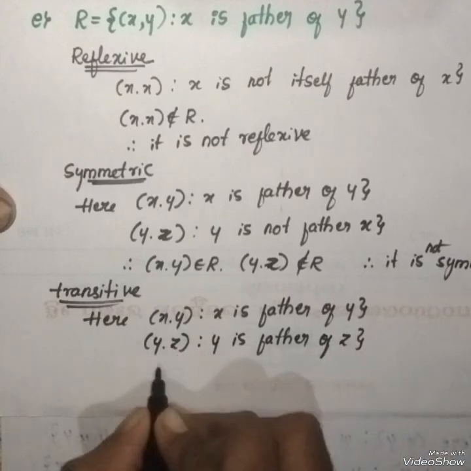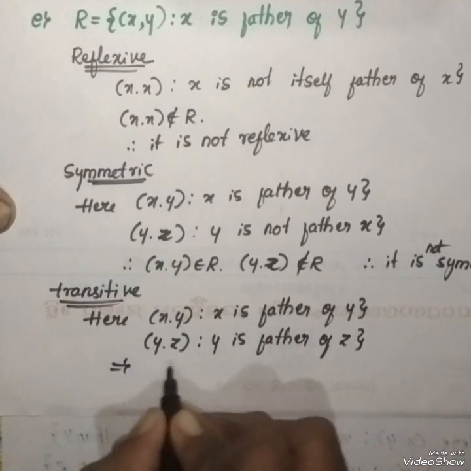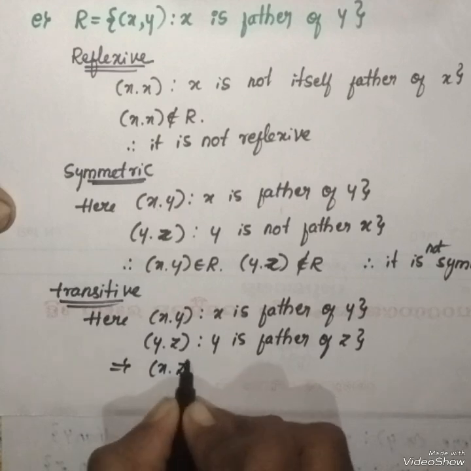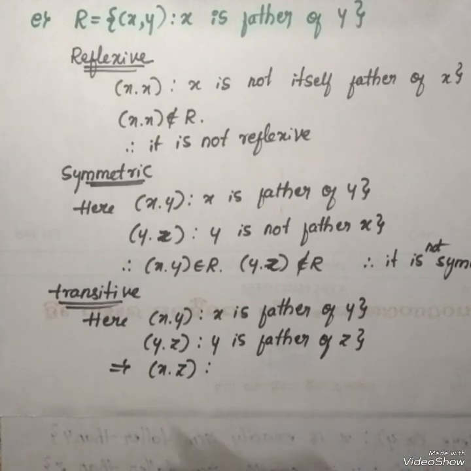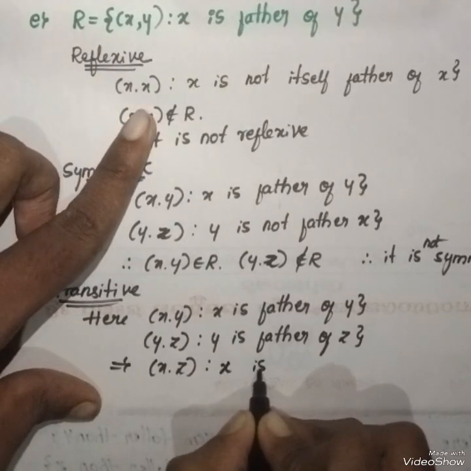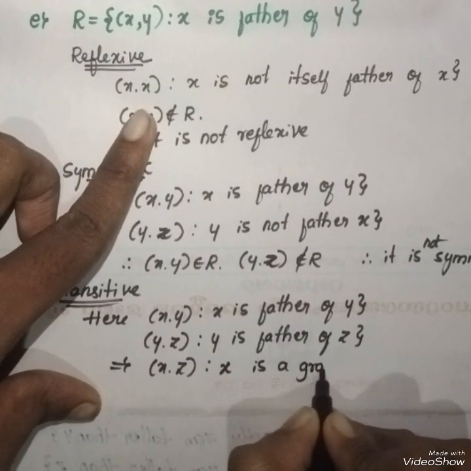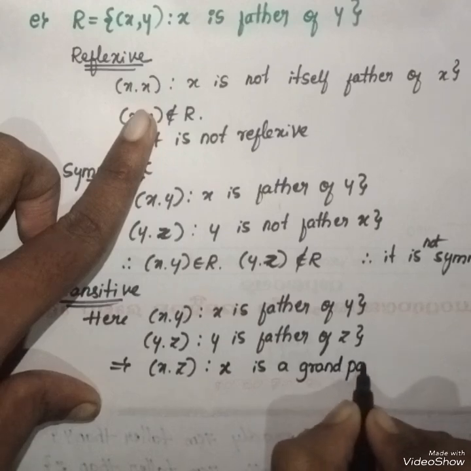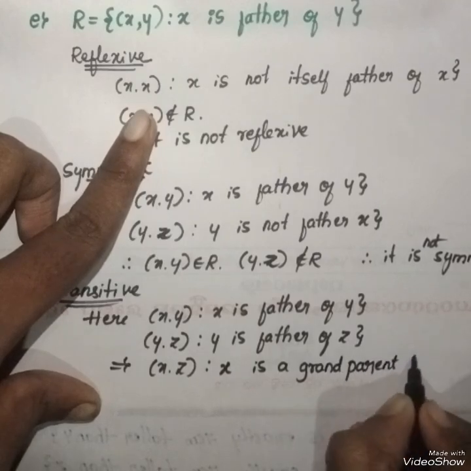That implies x comma z, x is not father of z, because x is a grandparent of z.